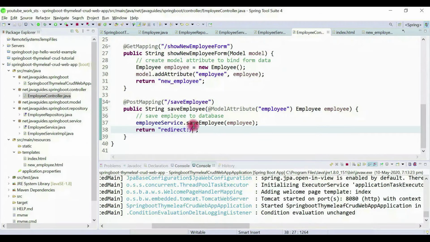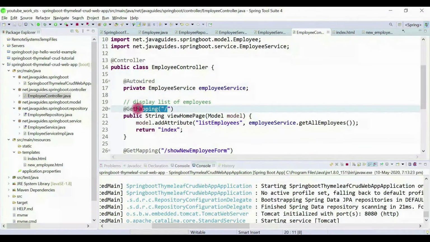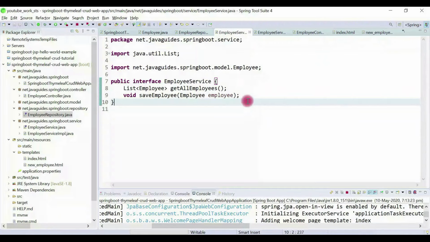So here we just redirect to the home page. Okay, so this completes our end-to-end add employee feature. So let me recap the steps.